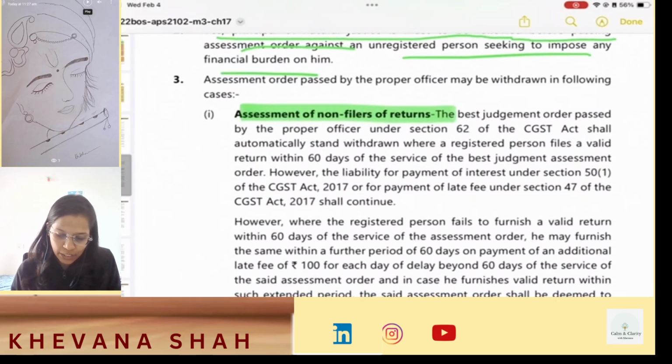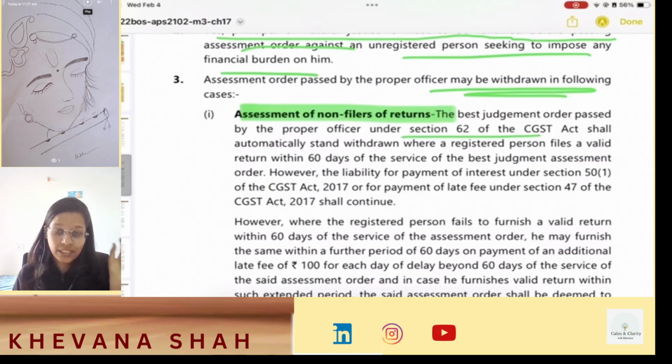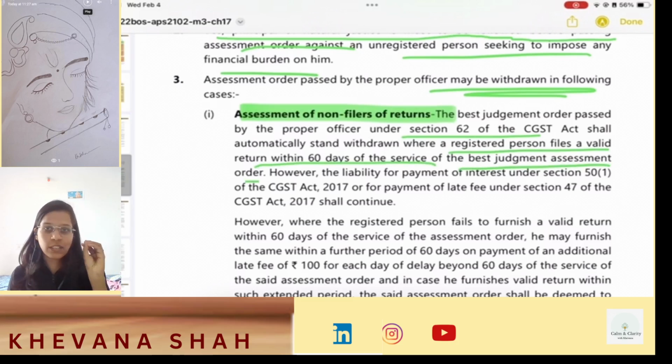Assessment order passed by the proper officer may be withdrawn in the following cases. First is your assessment of non-filing of returns. So the best judgment order passed by the proper officer under section 62 of the CGST Act shall automatically stand withdrawn where a registered person files a valid return within 60 days of the service of best judgment assessment order.